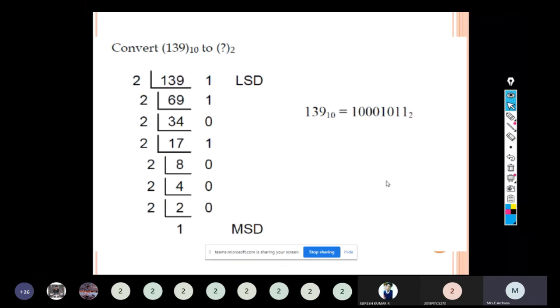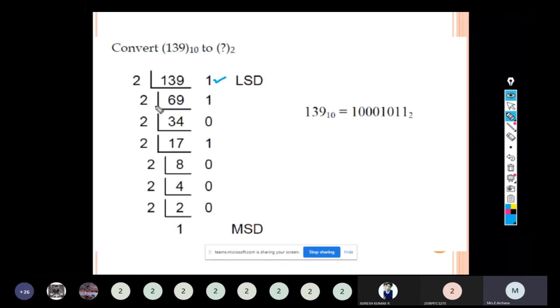This is the problem based on decimal to binary conversion by the successive division method. Convert 139 to the base 10 to the base 2. That is conversion of a decimal number to binary number. When we convert a decimal number to binary number, we go for the successive division method. So 139 is divided by 2. We will get the answer 69, 2 69s are 138, so the remainder will be 1.